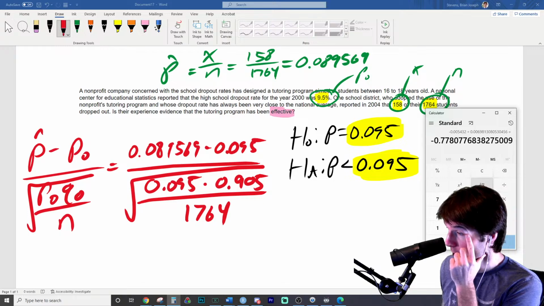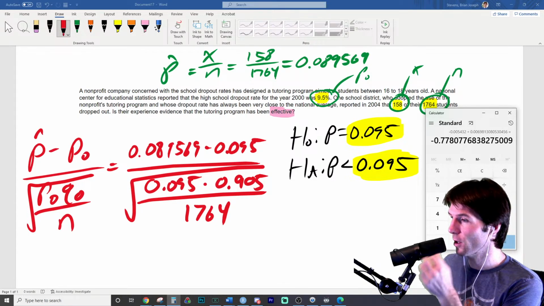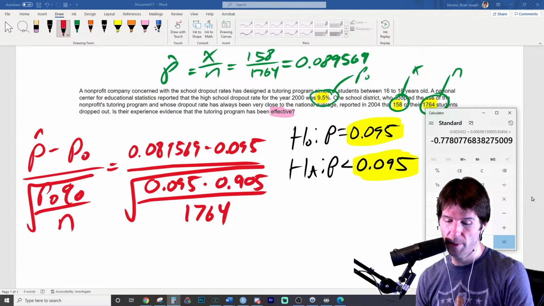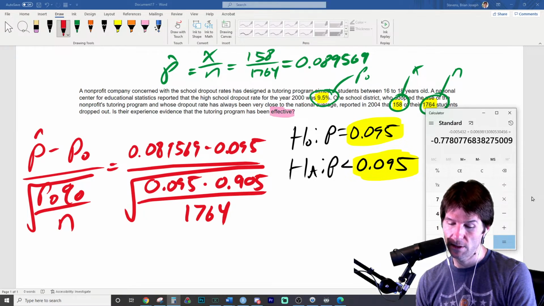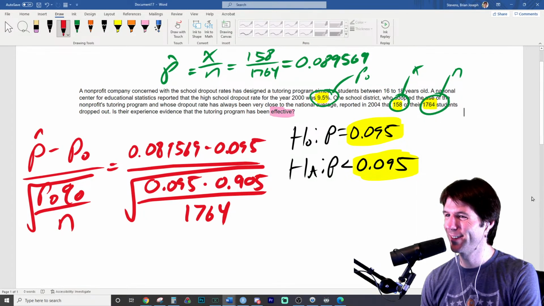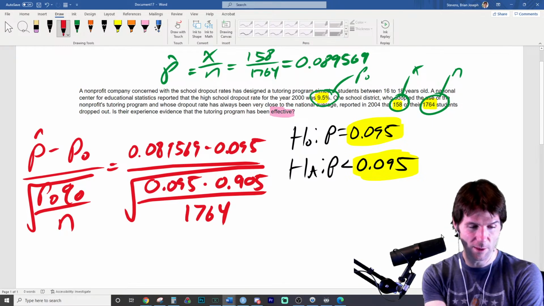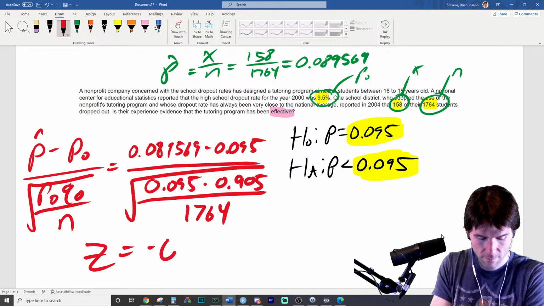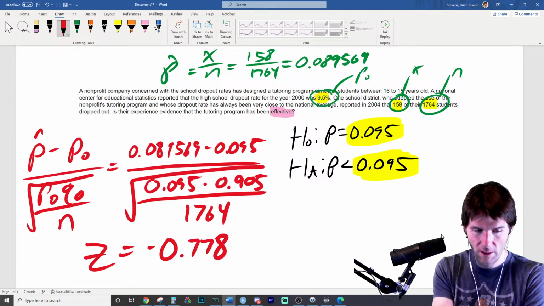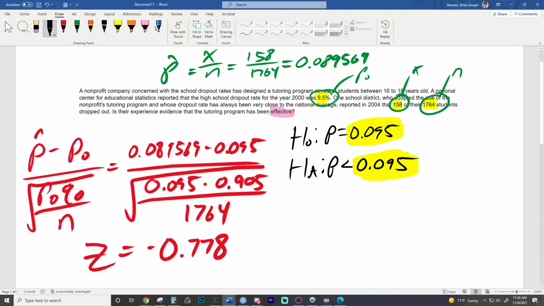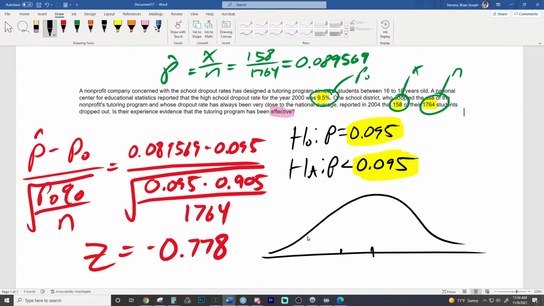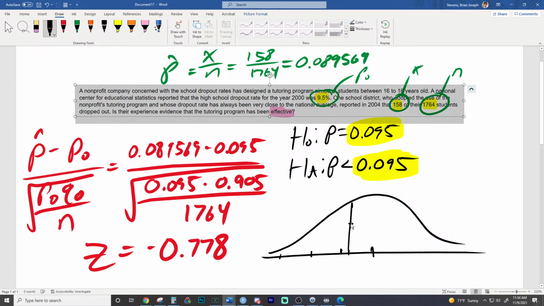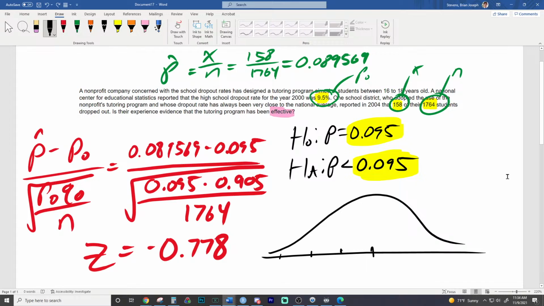Now, this one is a little bit harder to guess p-values on, but I'll draw it out for you. Remember, we always draw these out to see how the p-value looks, and it's going to be negative 0.778. So can we move these over? We'll write the z-score. And this right here is not going to be the smallest of p-values. This is a very hard one to guess, but we could get close. And we'll put the z-score right here.